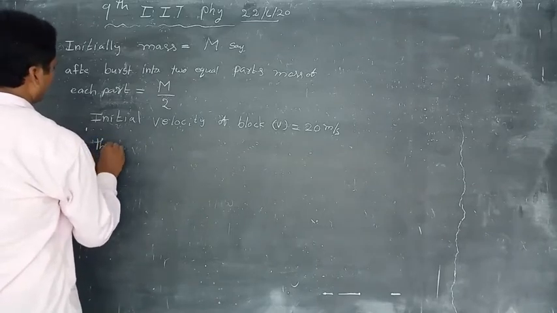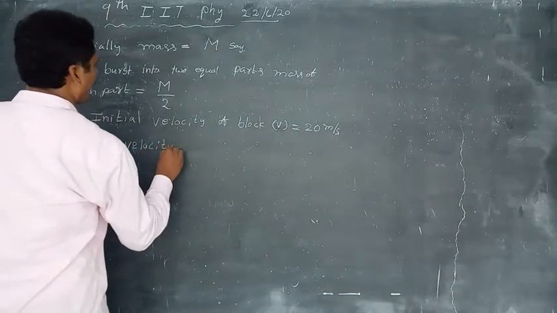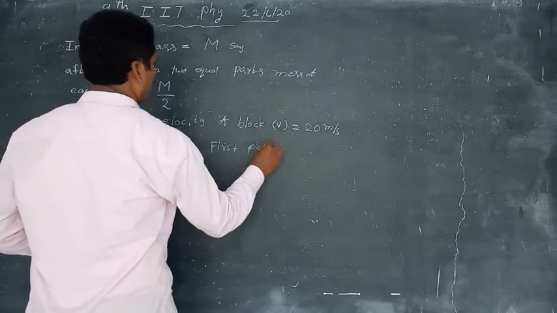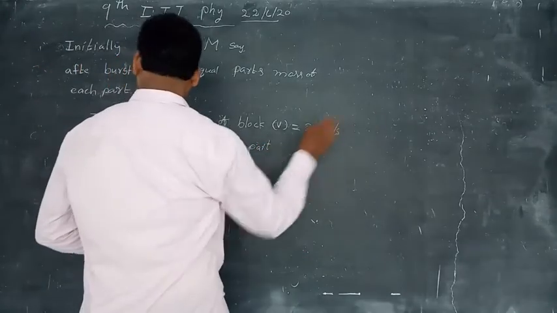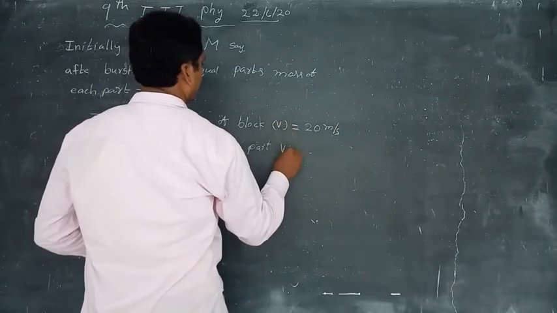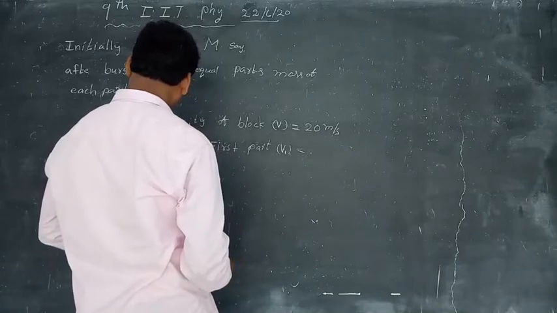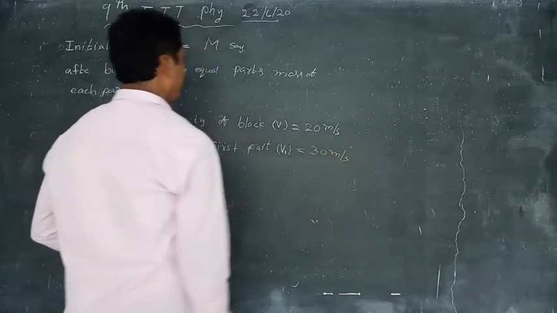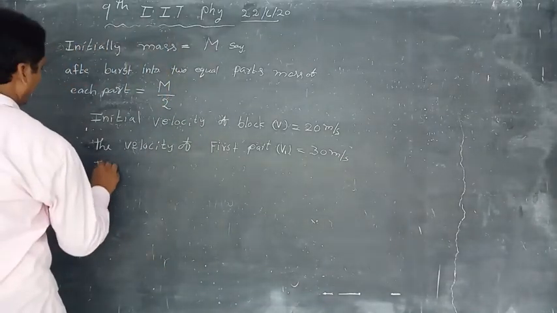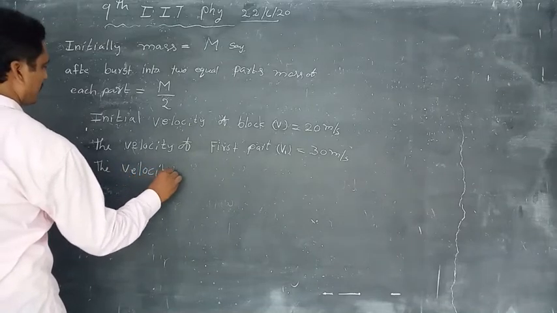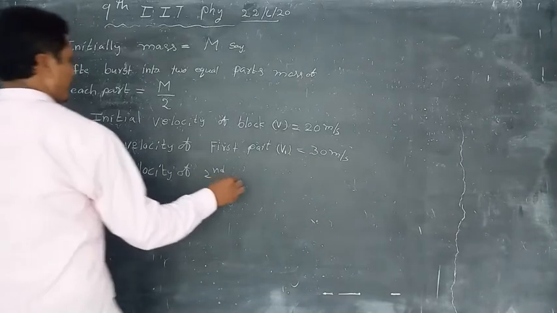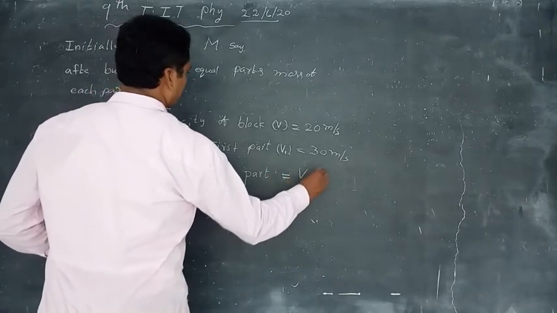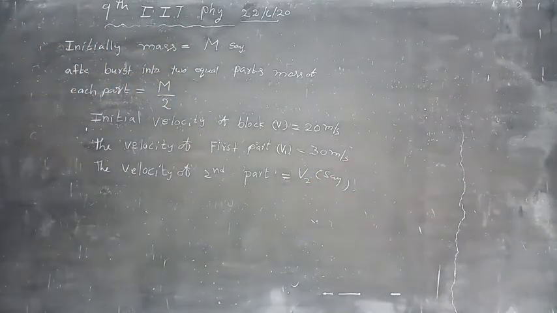The velocity of the first part, V1, is equal to 30 meter per second. The velocity of the second part is V2.